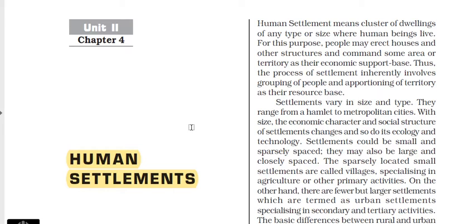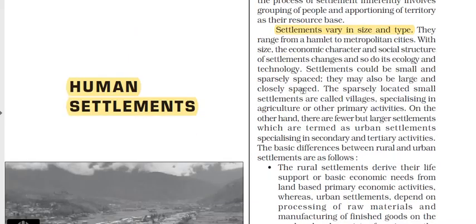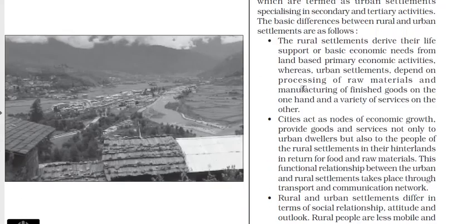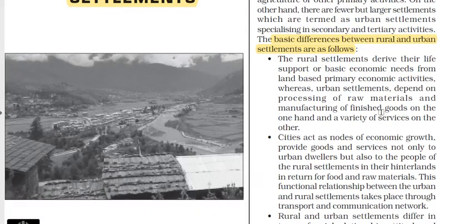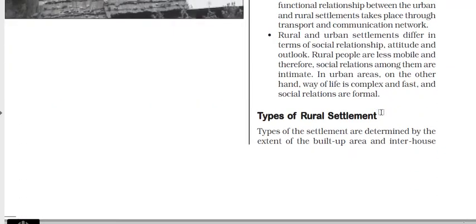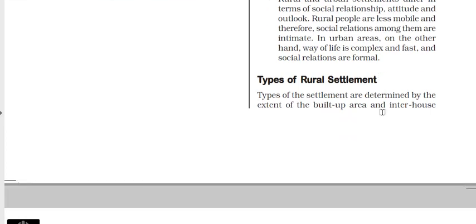Settlements vary in size and types. We have also seen that it can be in the form of village, it can be in the form of cities. Then we have seen the basic difference between the rural and the urban settlement. In India, basically human settlement is divided into two parts: urban settlement and the rural settlement. We have discussed that in detail. There are differences between the rural as well as the urban settlement. I hope that is clear to you.